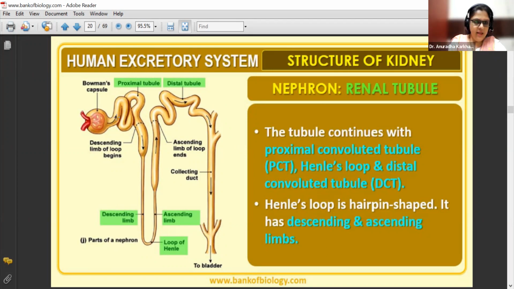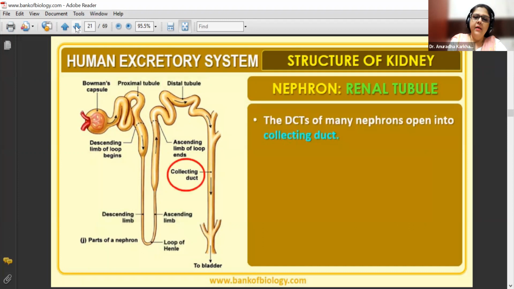Okay. Then now we talk about the collecting duct that I was talking about. The DCTs of many nephrons open into the collecting ducts. Vein अभी नहीं दिखाई देगा, आगे आएगा. Where is the vein? Vein का अभी कुछ काम नहीं है. Okay, आगे आएगा.